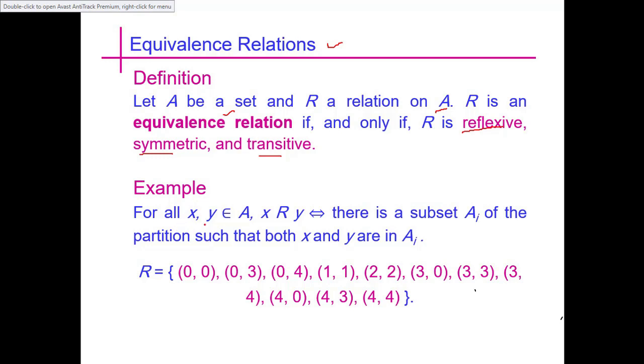For example, we have for all x, y belonging to A, x is related to y if and only if there is a subset Ai of the partition such that both x and y are in Ai. So this is the example above. We have taken this example and we can see that in this relation all these properties are present. This is symmetric, this is reflexive, and this is also transitive.